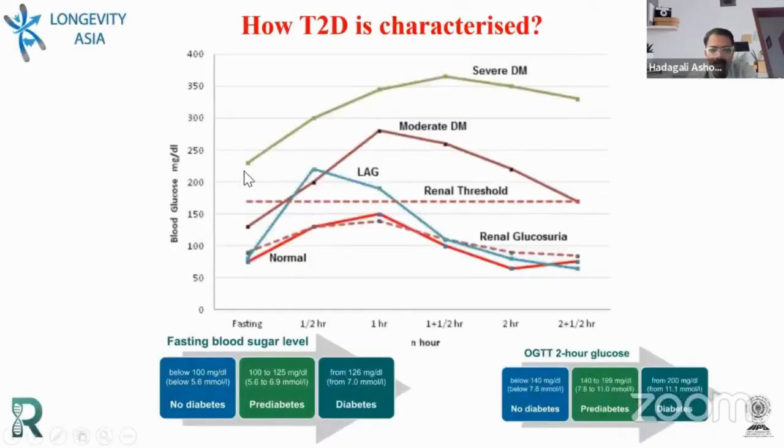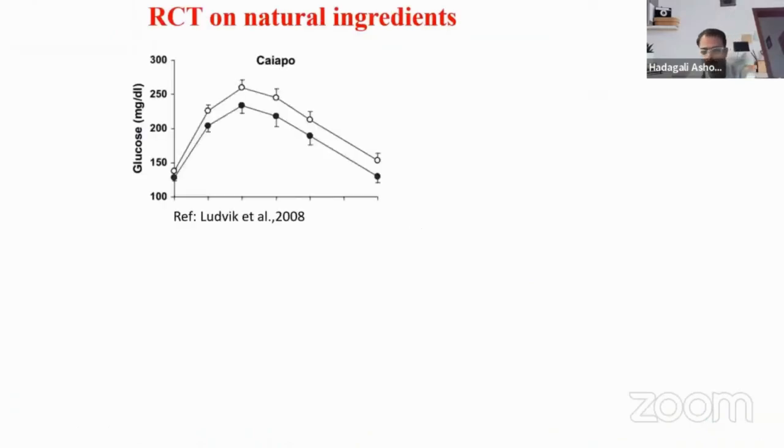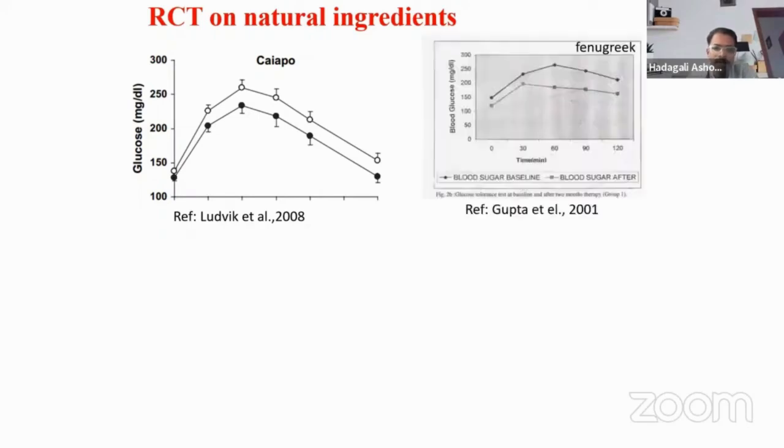When we look into the literature, a lot of people have put a lot of effort into bringing diabetic people to the normal range. How can we bring them to normal? Obviously, we have a lot of medicines available in the market, but nowadays we are looking into sustainable solutions so that we can reduce the side effects of using these English medicines. So people are looking into natural ingredients, and how we can make use of them to bring the elevated glucose level down to the normal level.